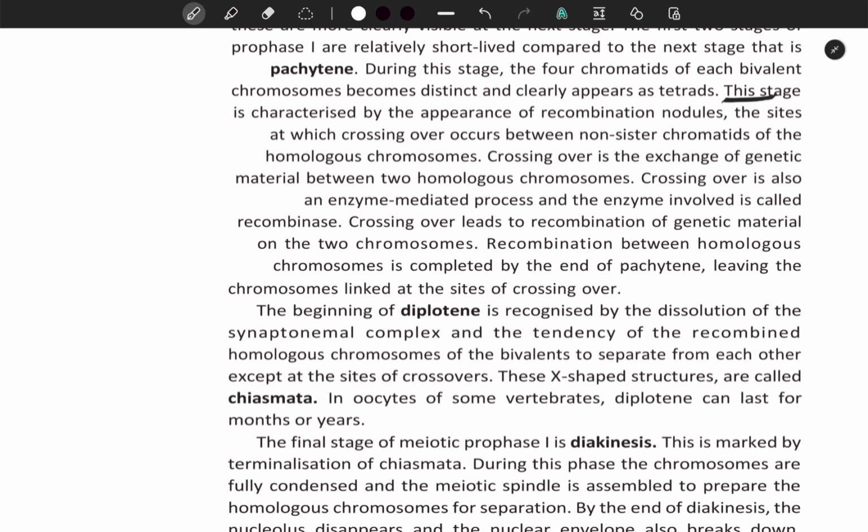Crossing over is the exchange of genetic material between two homologous chromosomes. Crossing over is also an enzyme-mediated process, and the enzyme involved is called recombinase. Crossing over leads to recombination of genetic material on the two chromosomes. Recombination between homologous chromosomes is completed by the end of pachytene, leaving the chromosomes linked at the sites of crossing over.